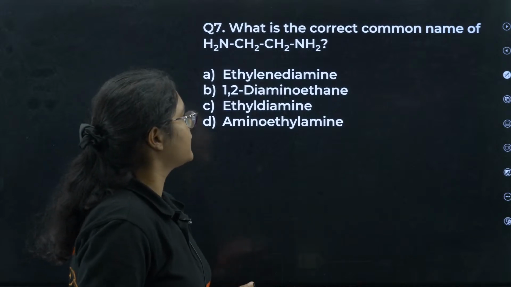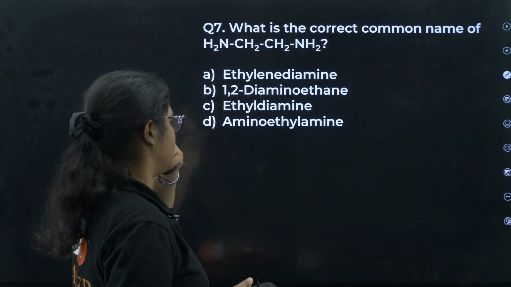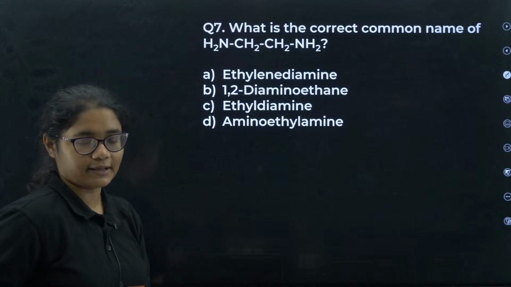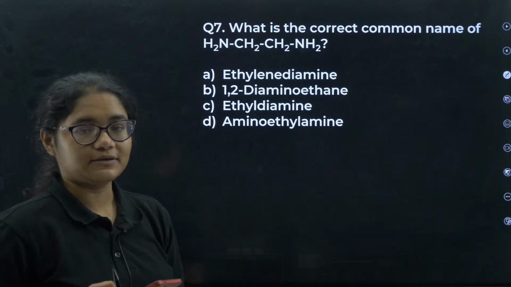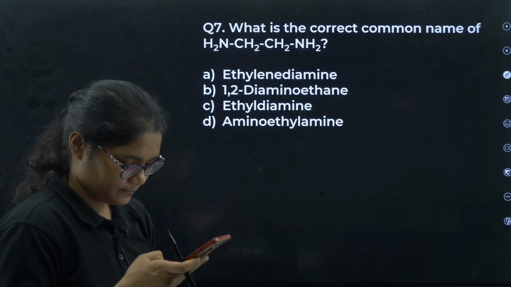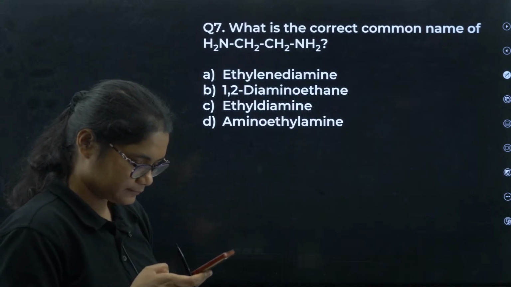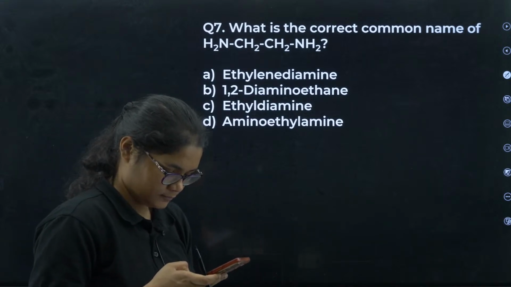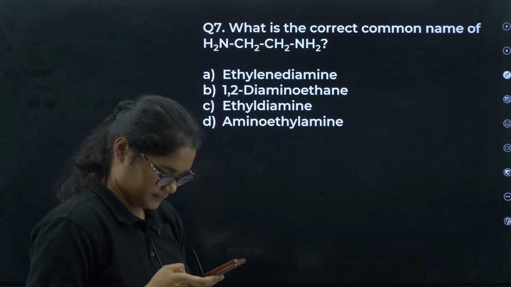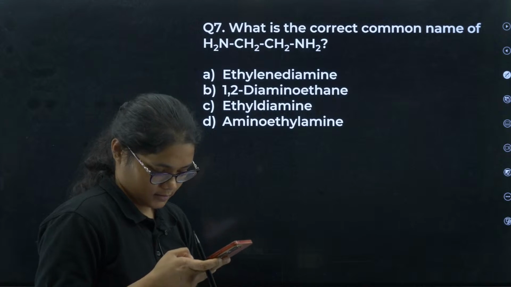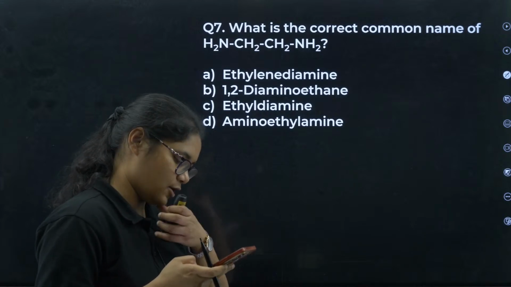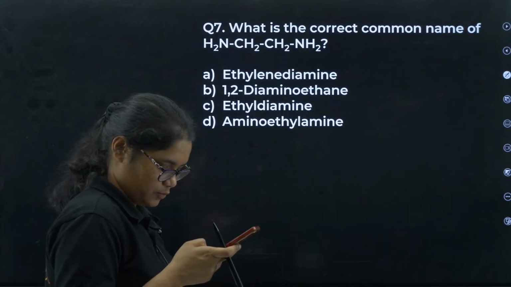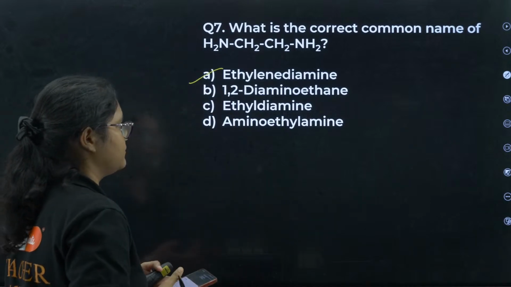Next, 7th question. What is the correct common name of the given compound? Common name of the given compound. This is also used in coordination chemistry as a ligand, a very famous didentate ligand. What is the name of that? Yes, what is the common name of this compound, students? Aryan is correct again. Ethylene diamine is the correct answer.